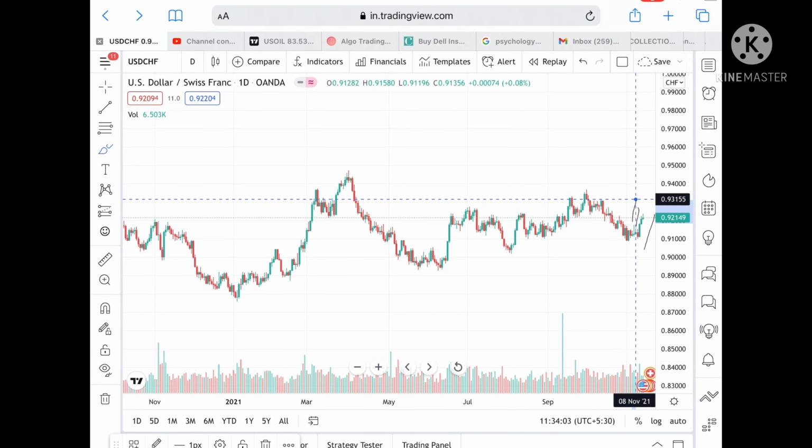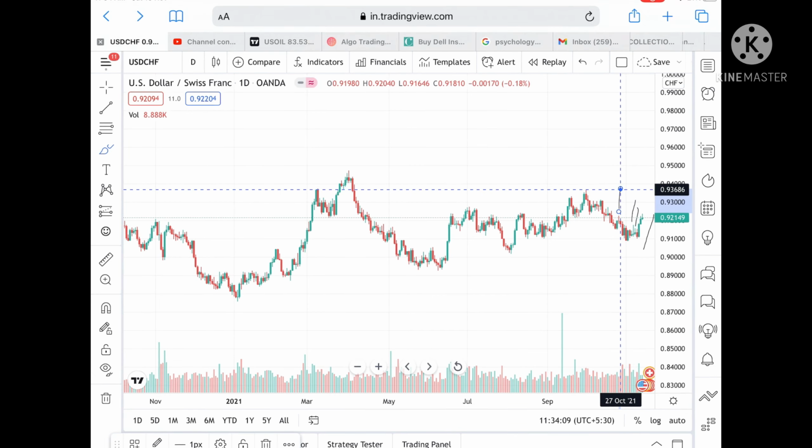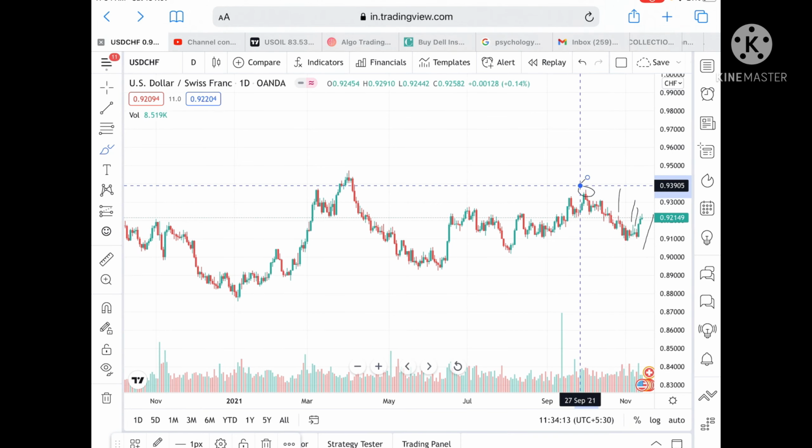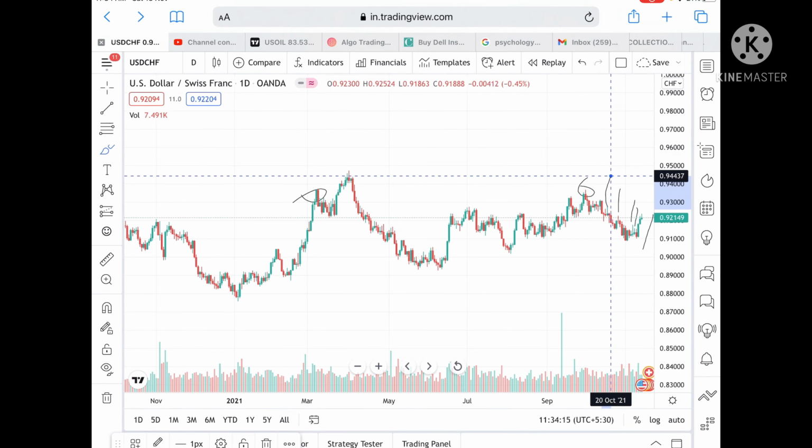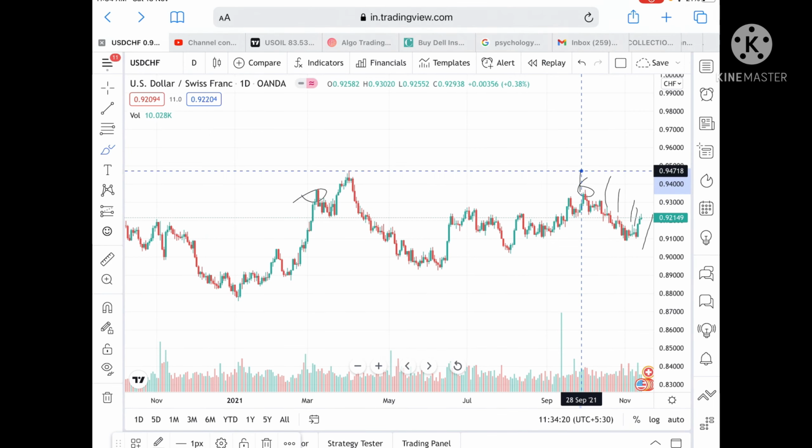Okay, and if the price sustains above this level, then we can see it can go and touch a level of 0.93155, and if the price sustains above this level, then we can see it can go and touch a level of 0.93686. Okay, and this level is already tested twice, so chances are high we can see further upside to a level of 0.9937, and from there we can see it can go and touch a level of 0.94718.